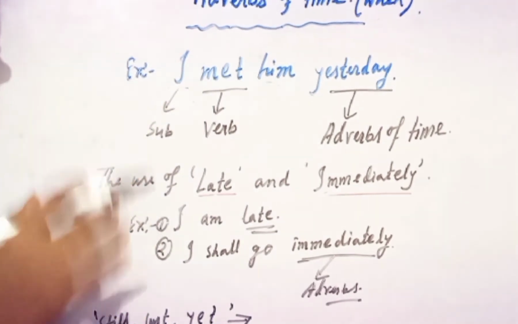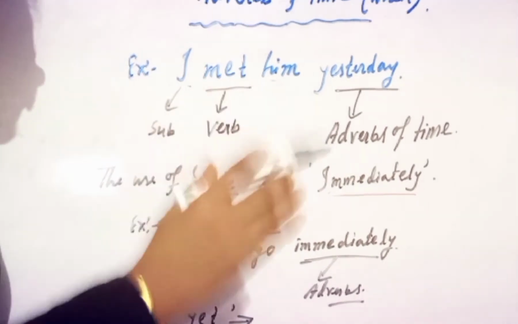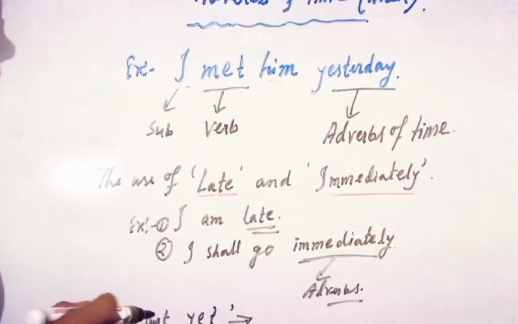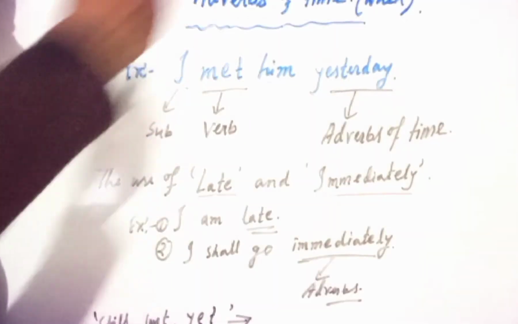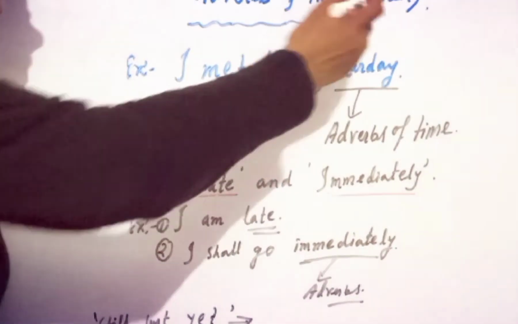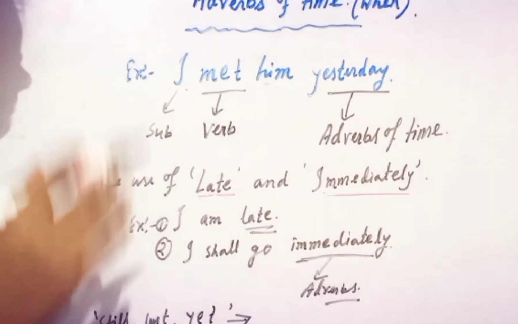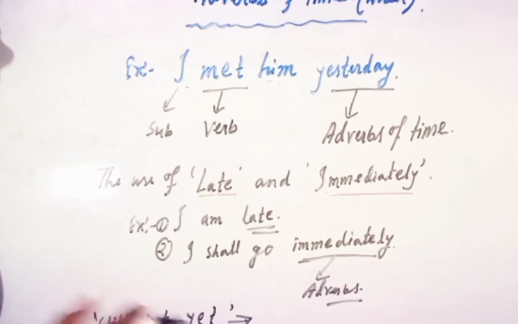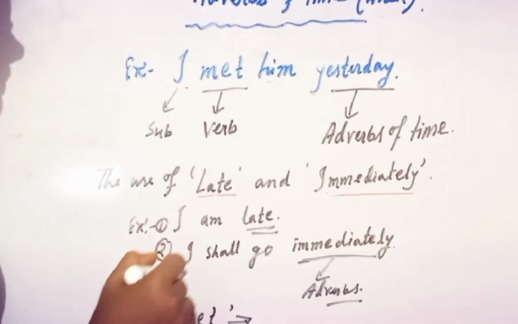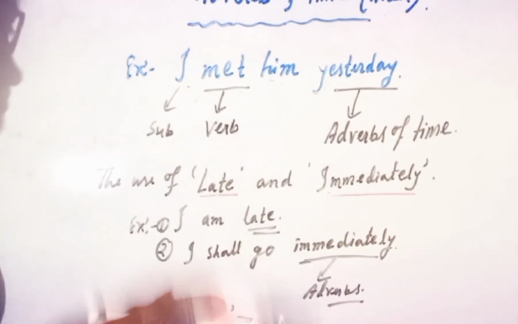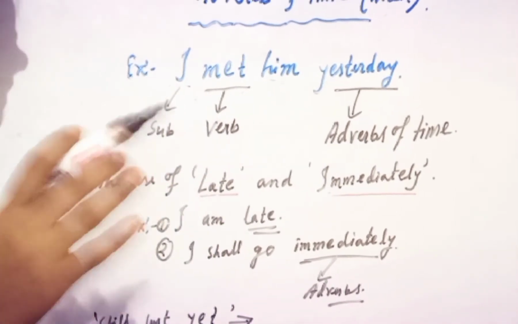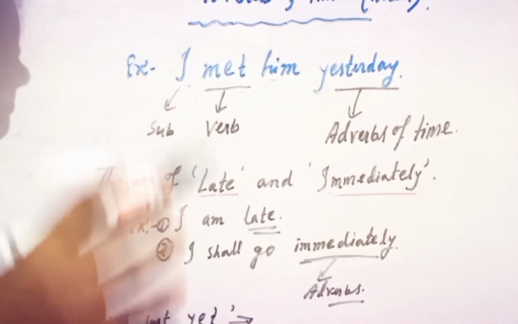First, we have to understand how we can identify adverbs of time, right? So always remember, when the question comes with the WH word "when", let me repeat once again, when the question comes with the WH word "when", that is called adverbs of time. Clear? Let me give you some examples to make you understand properly.